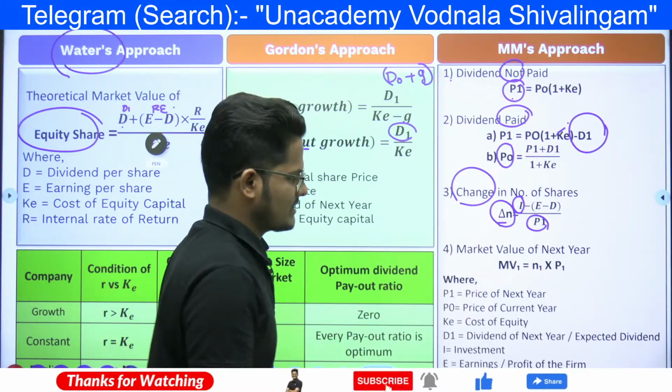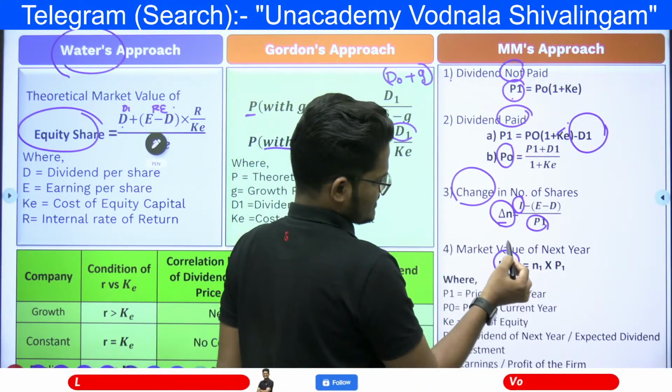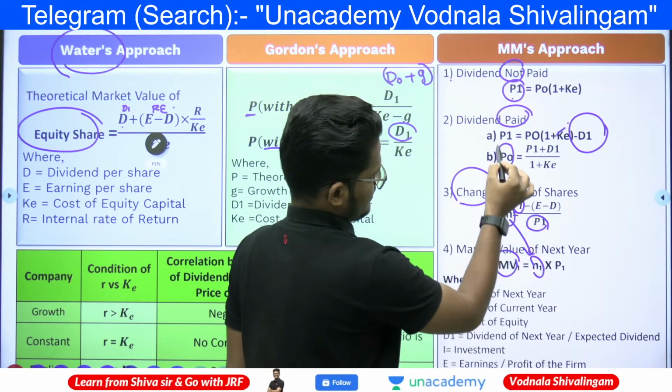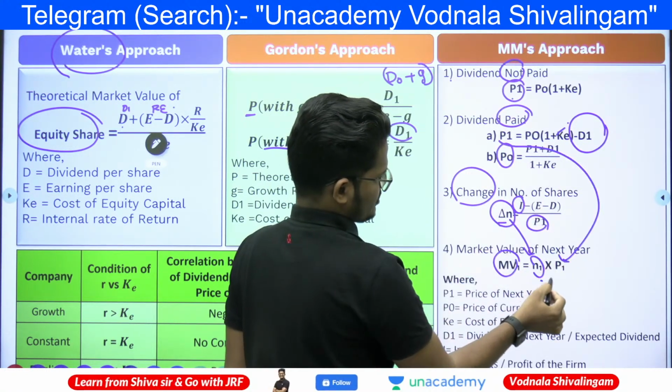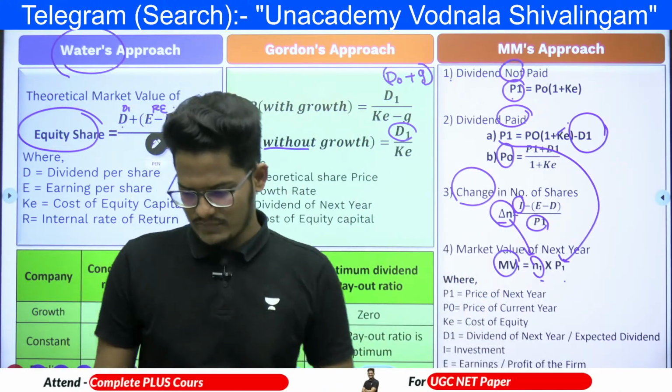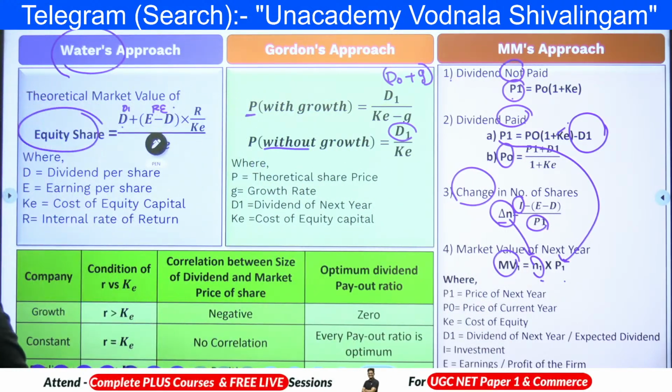And the market value of the next year is equal to the change in number of shares and the P1 that you calculated over here. Both 2 and 3 will get multiplied and give you the market value of the next year. Bus. This much only.